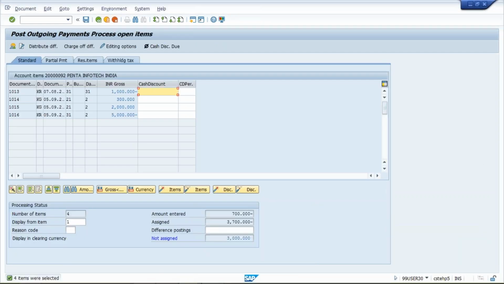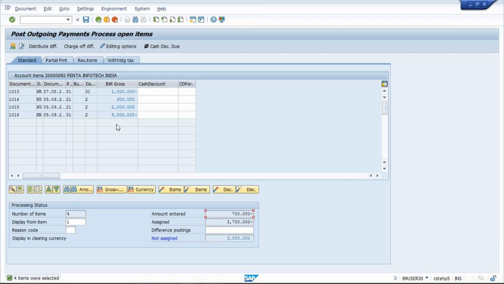How much do we have to pay? In the case of invoice number 10,002, we are going to make a payment of 700 rupees itself. So see here, amount entered is 700 and amount assigned is 3,700. I have entered that I have to make a 700 payment, and the system is saying that you need to make a payment of 3,700. But right now, since I have to make only 700 payment, I'm going to select relevant items.